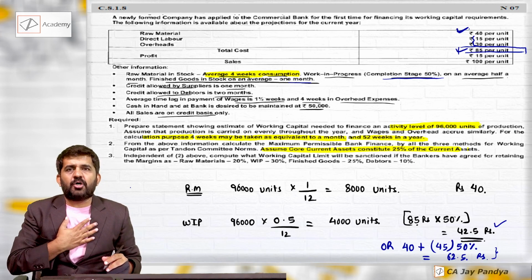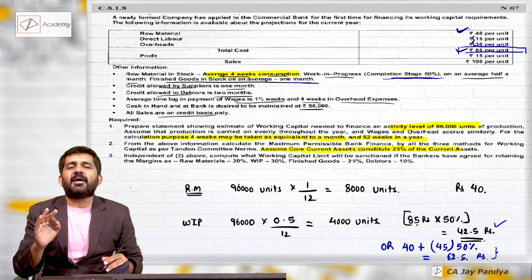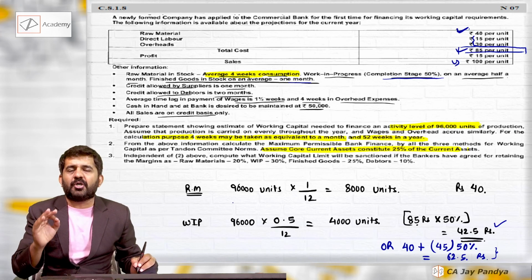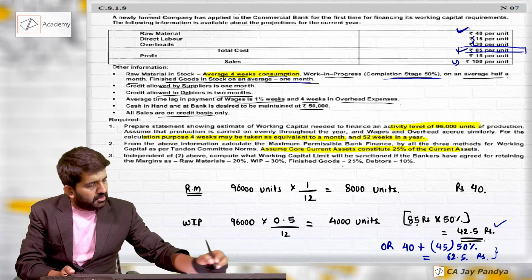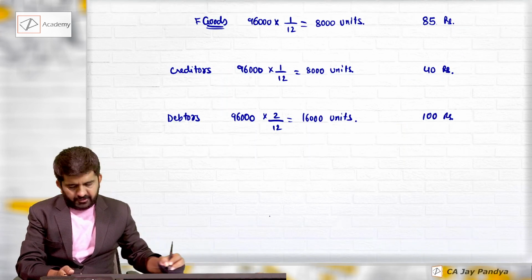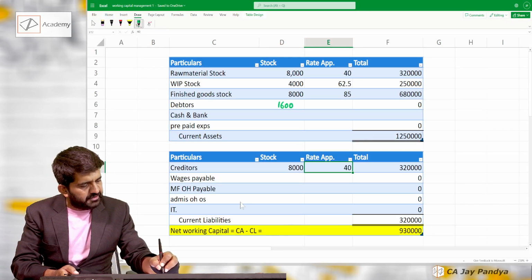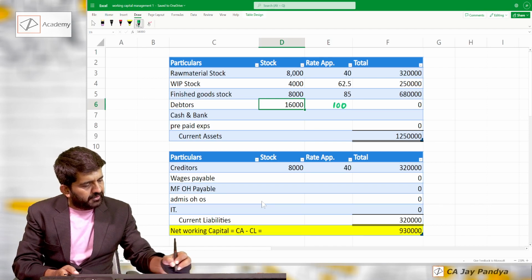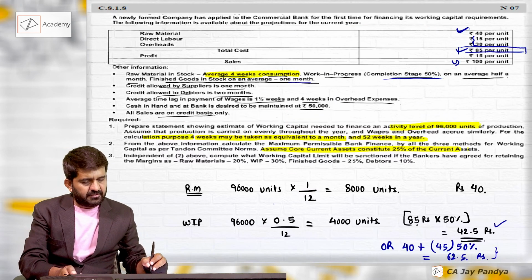If I am in your place, I always take cost. But for the purpose of matching my answer with suggested, I am taking selling price. If you take cost, your answer is 100% correct. You will be getting 100% of marks. 100 rupees. So debtors are 16,000 units at the rate of 100. I will be getting debtors.